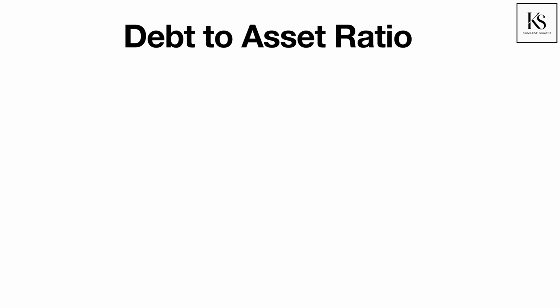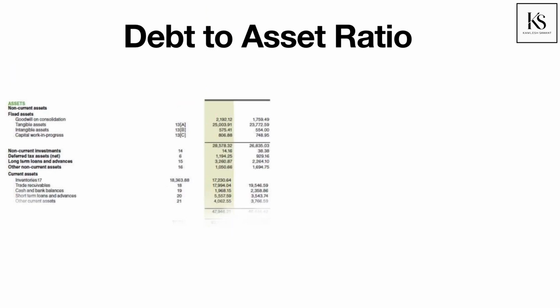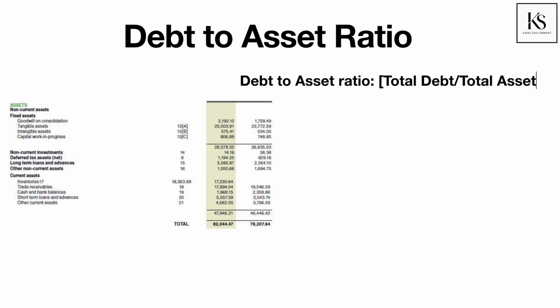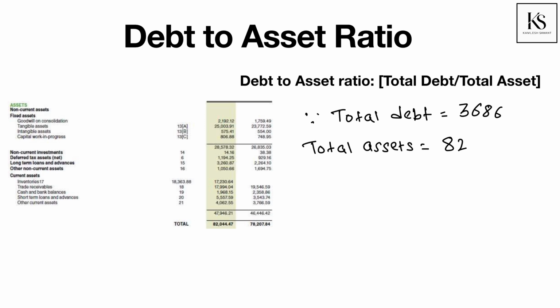Debt to asset ratio. This ratio helps us understand the asset financing pattern of the company. It conveys to us how much of the total assets are financed through debt capital. The formula to calculate the same is total debt divided by total assets. For JISL, we know the total debt is 3686 crore rupees. From the balance sheet, we know the total asset is 8204 crore rupees.